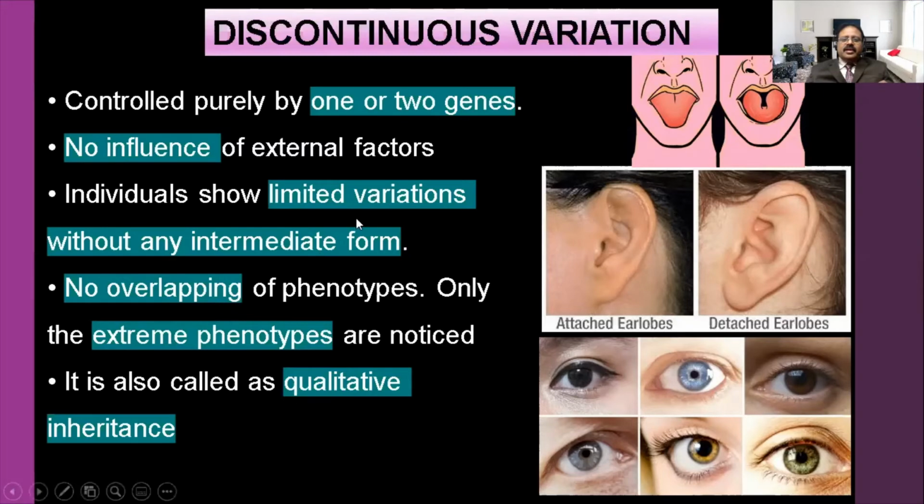Here you can see the rolling of the tongue, attached and detached earlobes, and eyes. First we move to the eyes. Usually Indians have black eyes, sometimes brown eyes also. In some generations we can see a child with green or gray eyes.